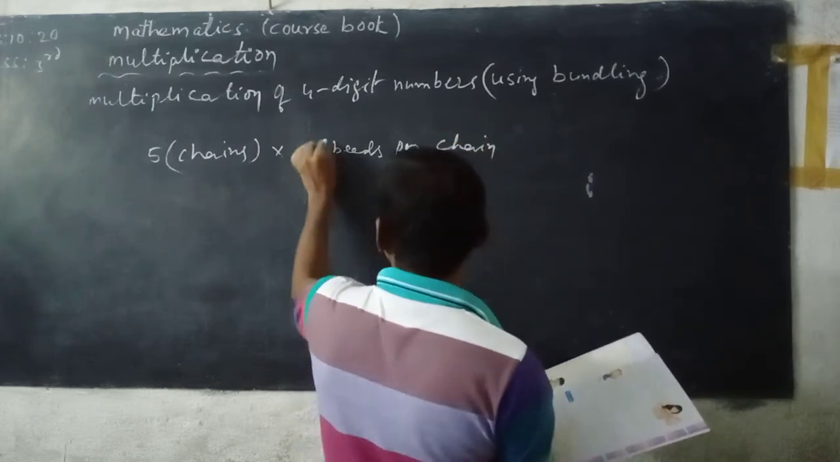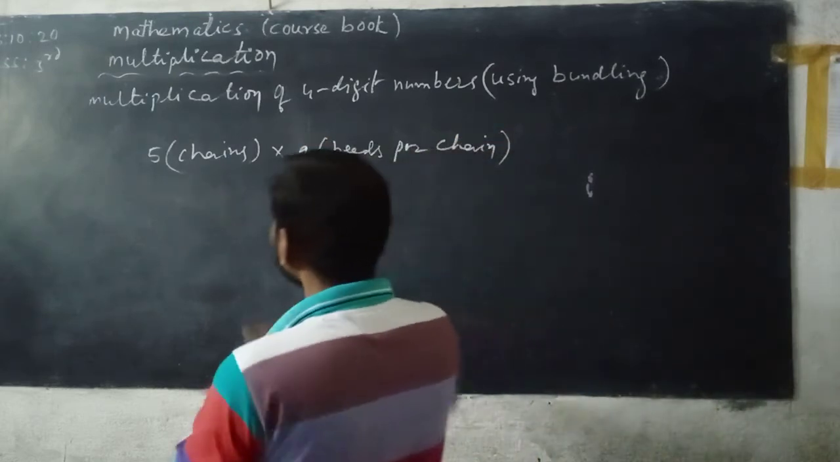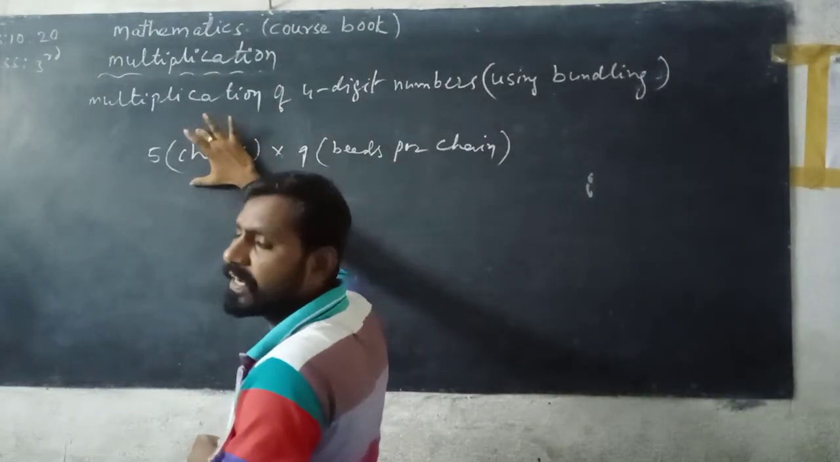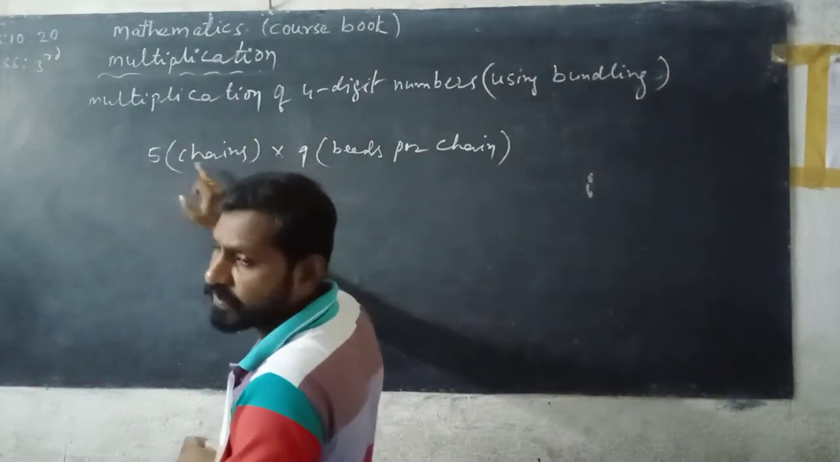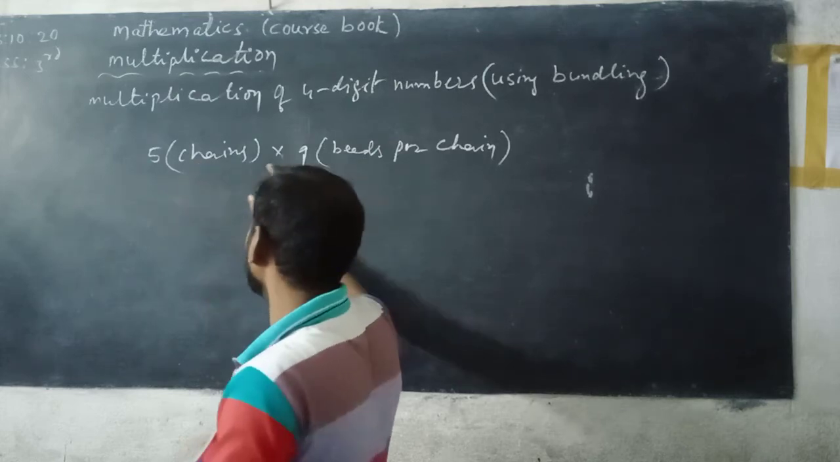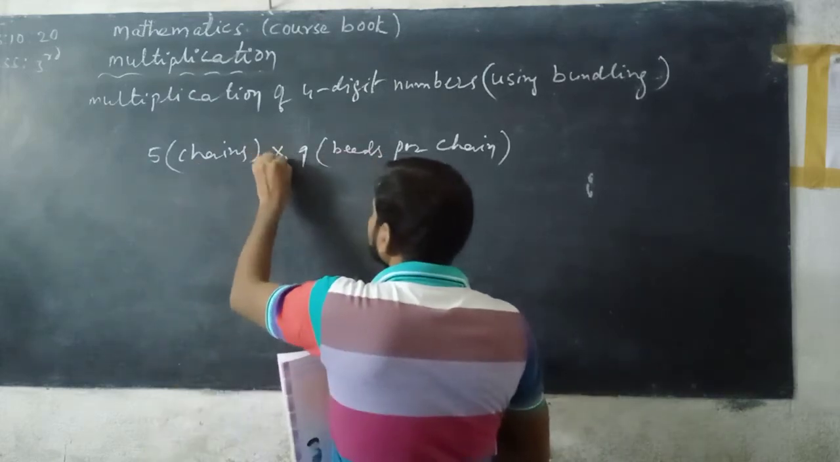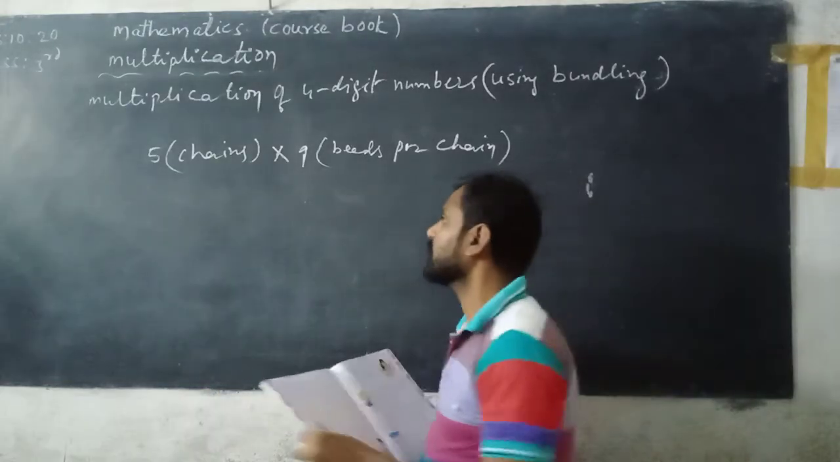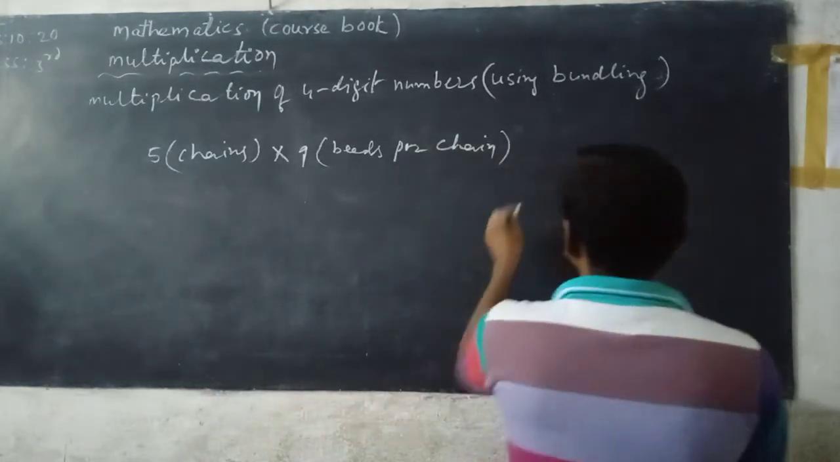Beads for chain. See here, Rashmi made 5 chains. So this is 5 chains. Total chains 5, and see here, 9 beads in each chain. So you can get 5 9s are 45 beads.